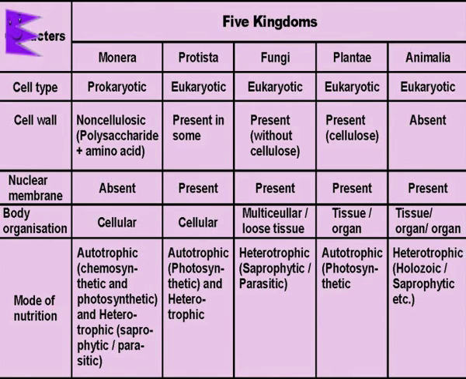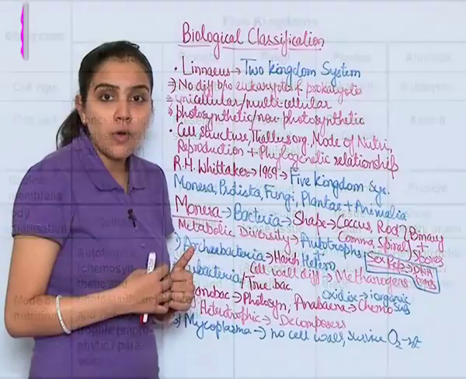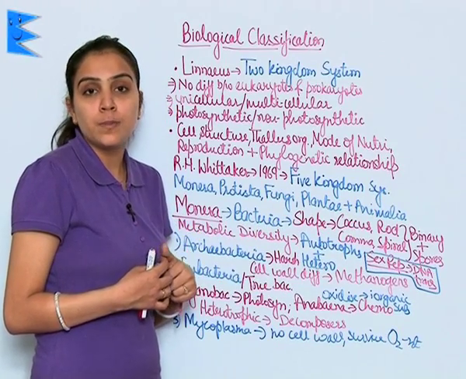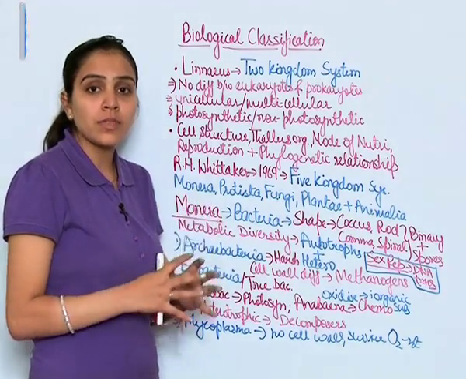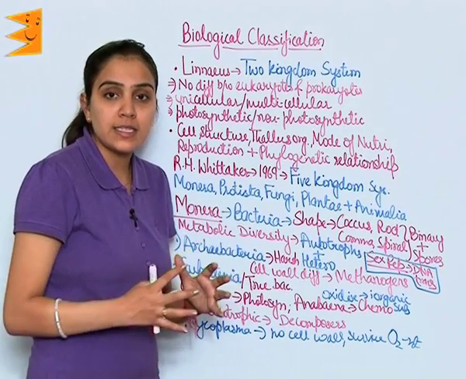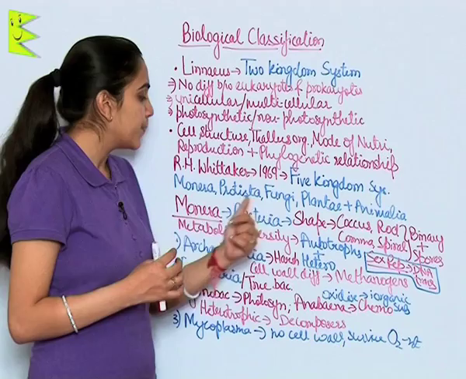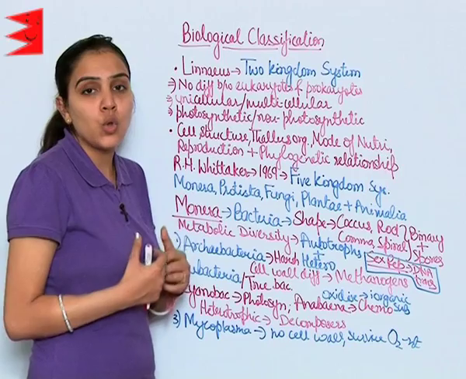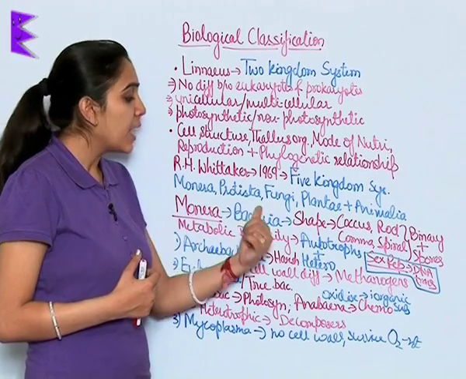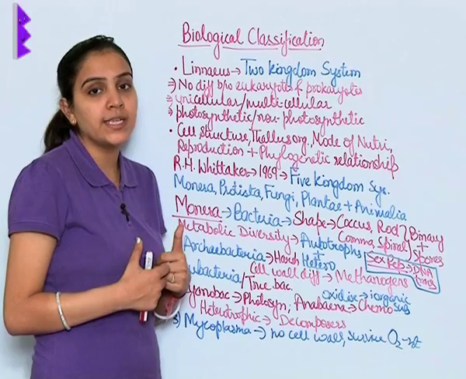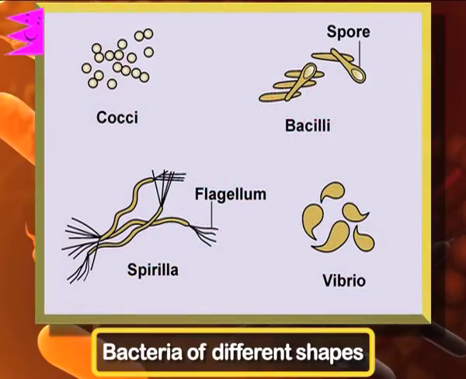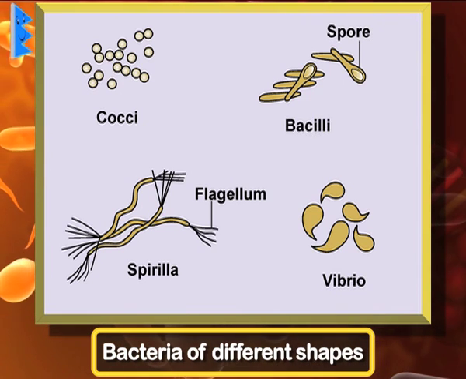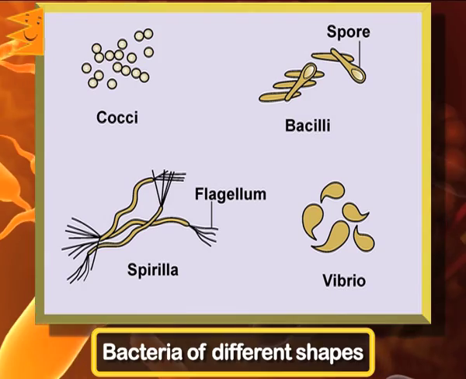Earlier, certain bacteria which show a photosynthetic autotrophic mode of nutrition were put into plants, but now these have also been properly categorized. Let us begin with kingdom Monera. In kingdom Monera, the sole member is bacteria. Bacteria are majorly classified depending upon their shape. You can see here in the diagram coccus, rod shaped, comma shaped or spiral.